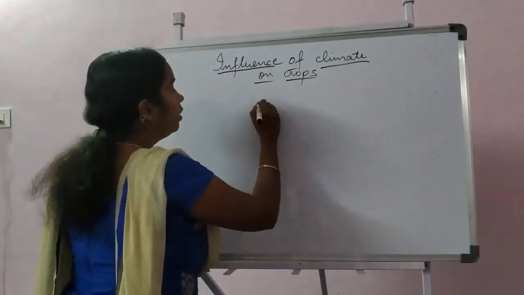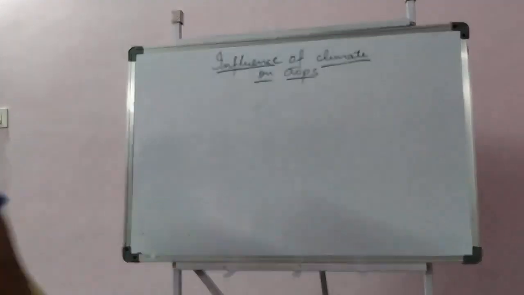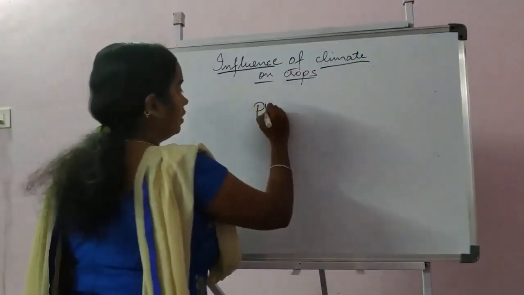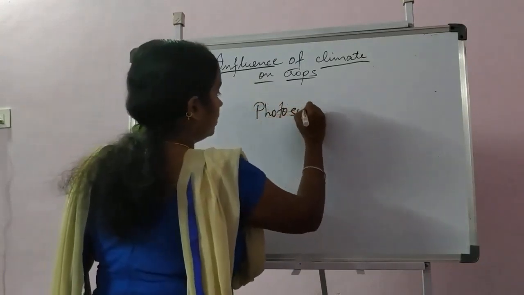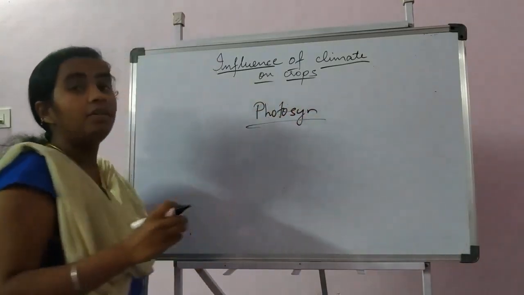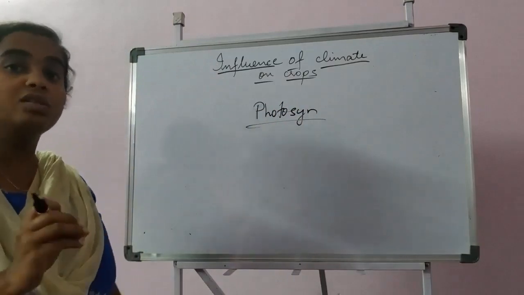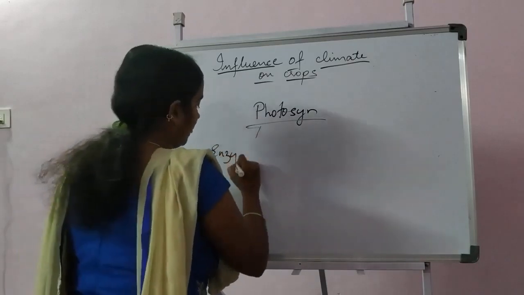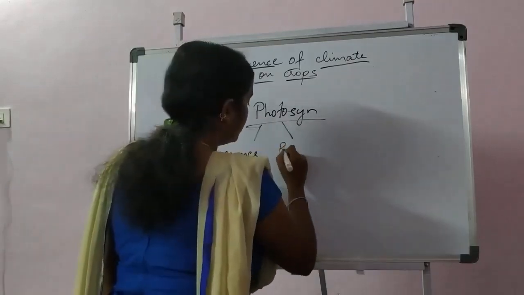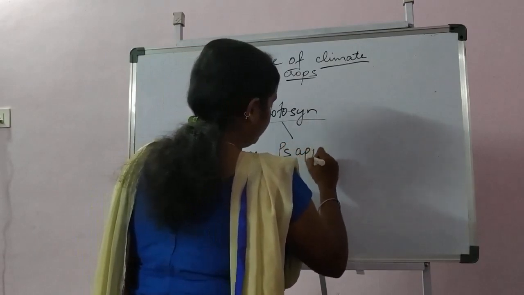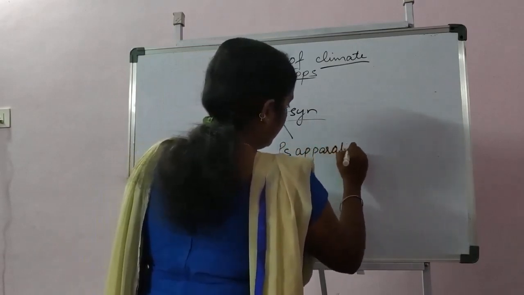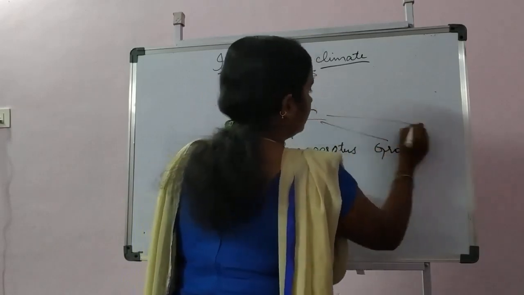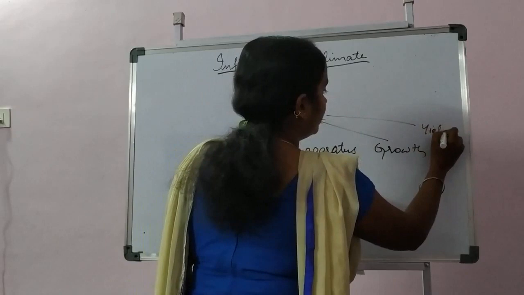When we are talking about photosynthesis, there are various parameters in photosynthesis where light intensity will be affecting. One is enzymes, one is photosynthetic apparatus, one is growth, and the last one is yield formation.